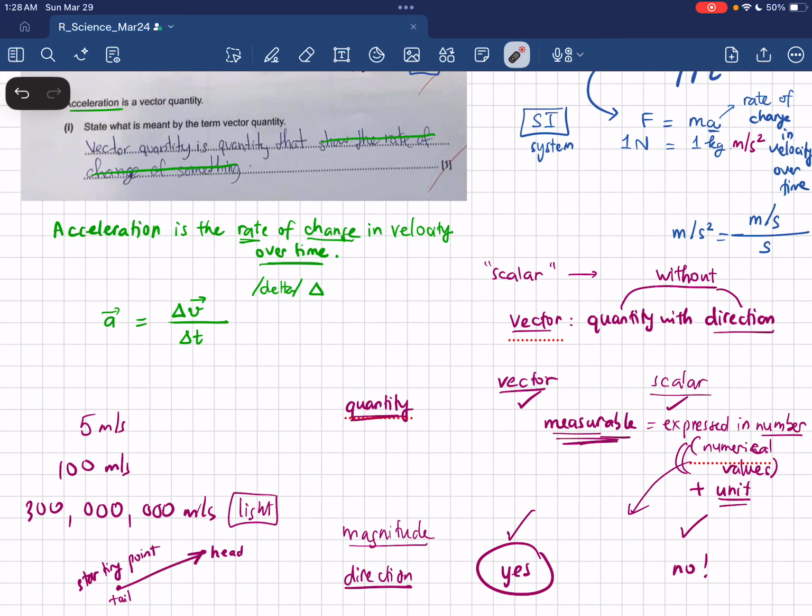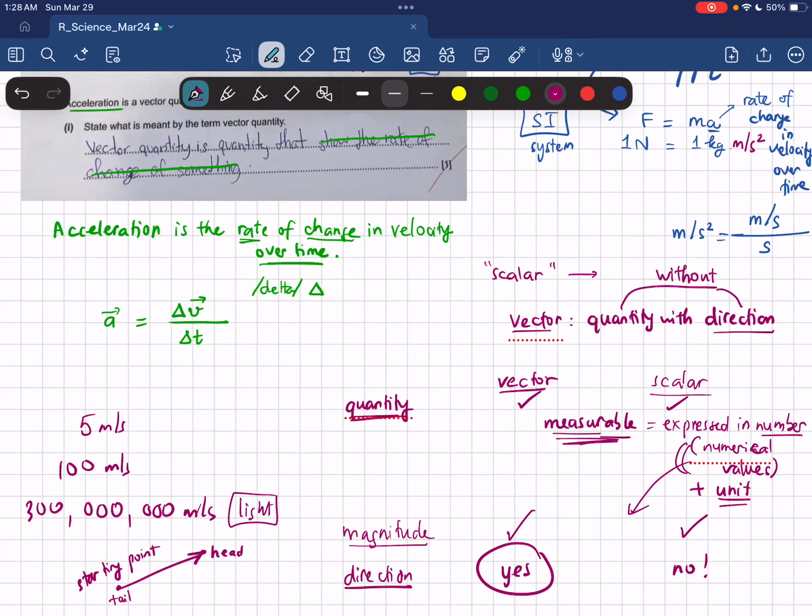So basically I want to make sure that we can distinguish between vector quantities and scalar quantities. The difference is that magnitude, yes, both of them have their own quantities, measurable, and can be expressed as some number, some value with a unit. Direction: vector, yes, but scalar, no. Okay, so a vector can also be expressed by an arrow with a head and a tail.